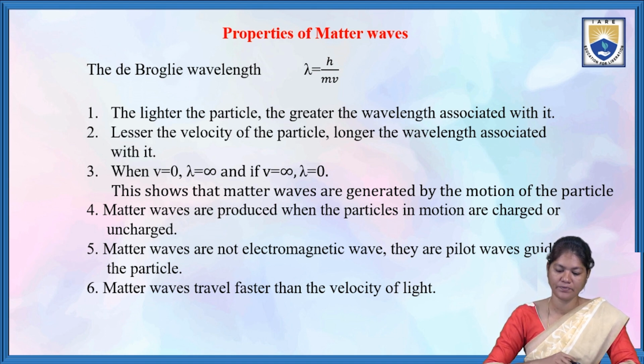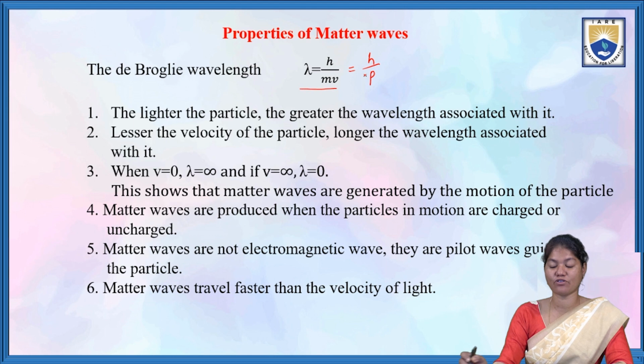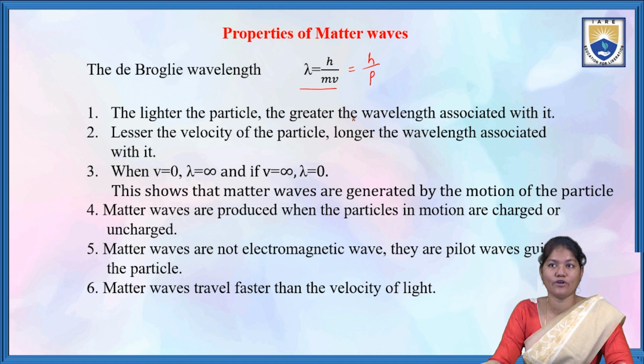Here the de-Broglie wavelength which we got is lambda is equal to h by mv, that is equal to h by p. From this relation we can easily write the properties. The lighter the particle, the greater the wavelength associated with it.